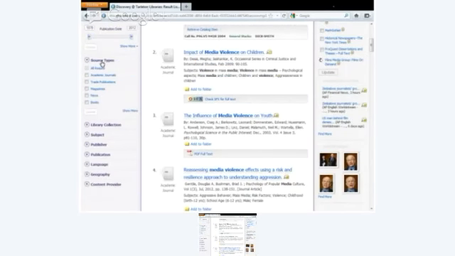If you click on this source types right here and click on show more, these are all of the kinds of materials that are in that result list. And so a good strategy is to look at that list and go, oh my, but then choose which kinds of things you want. So I want some kind of research stuff. Okay, so from this list I'm going to do academic journals. I'm going to go ahead and do trade publications so I can find out what media professionals are writing about, because they're writing to other media professionals. And then I could get some ebooks.